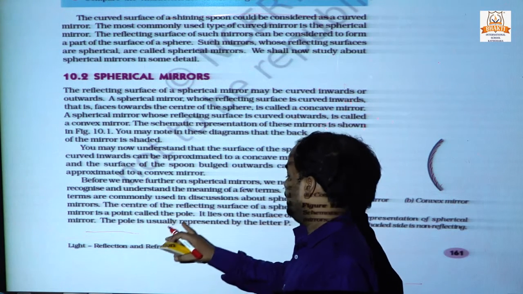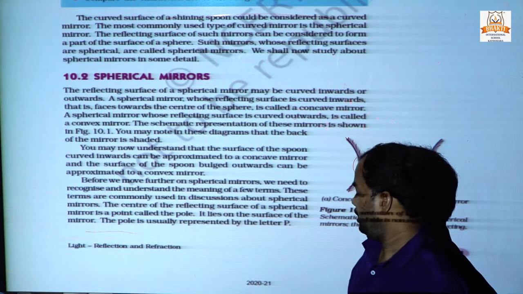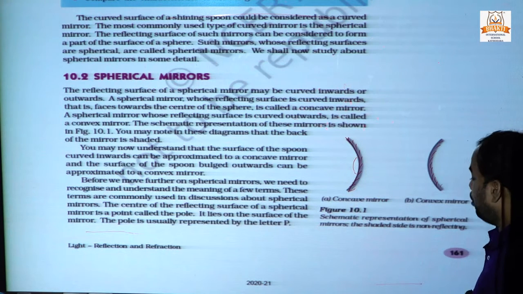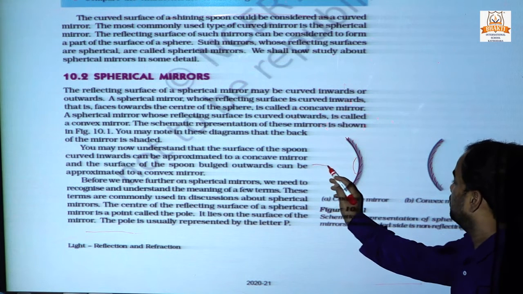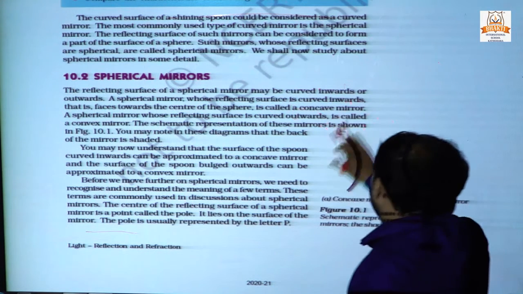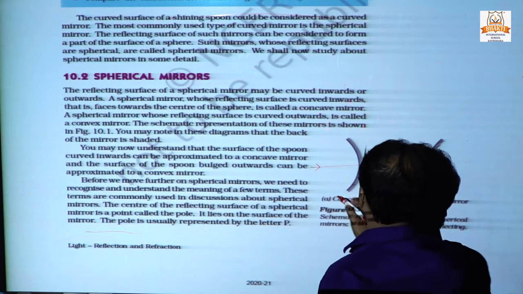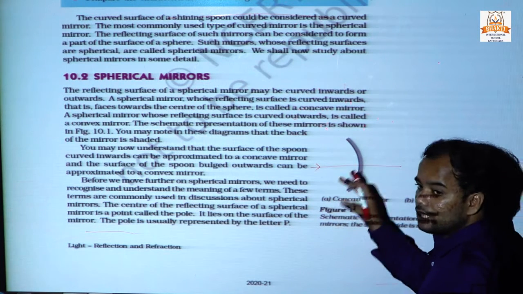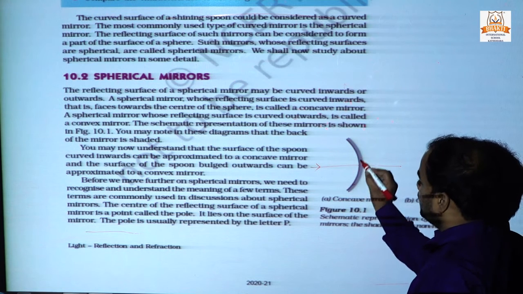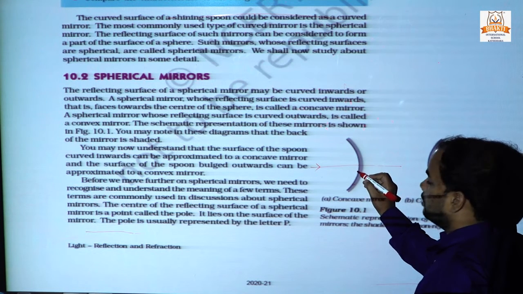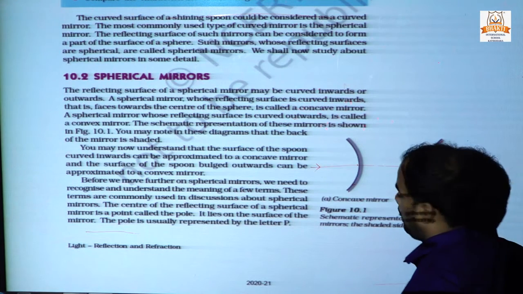The pole is usually represented by the letter P. Where is the pole? When a ray of light falls on a mirror, the center of the mirror is called what? Pole.